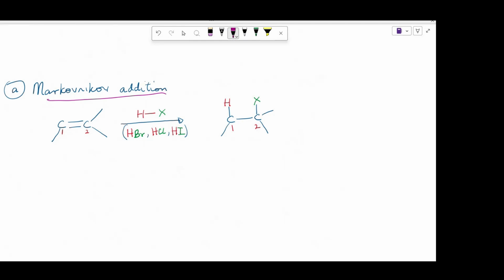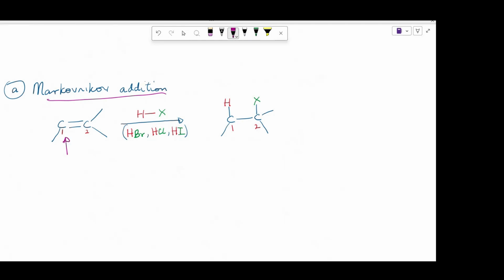According to Markovnikov's rule, if an unsymmetrical alkene reacts with a compound containing hydrogen that is bonded to an electronegative group, the reaction will be regioselective, and the hydrogen will be attached to the less substituted carbon of the alkene double bond, while the electronegative group X will be attached to the more substituted carbon of the alkene double bond. X could be bromine, chlorine, or even iodine. It could even be something different.